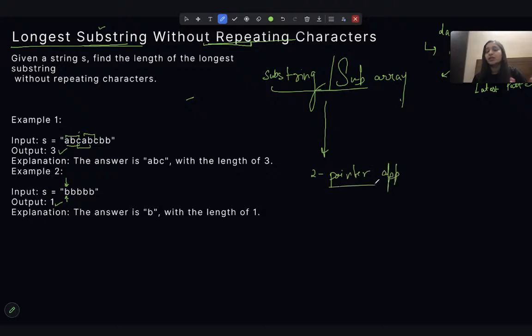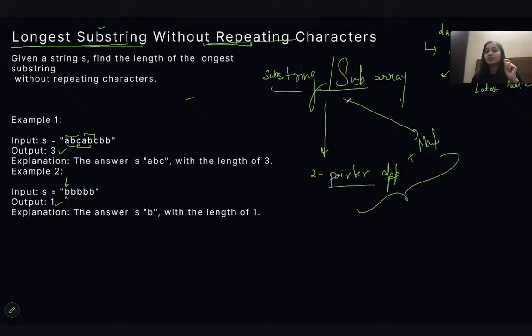First thing is to keep this in mind, and second, since string and sub-array questions involve numbers and characters, in order to keep track of them you can always utilize maps. So a lot of substring and sub-array questions can be solved using the 2-pointer approach plus maps.